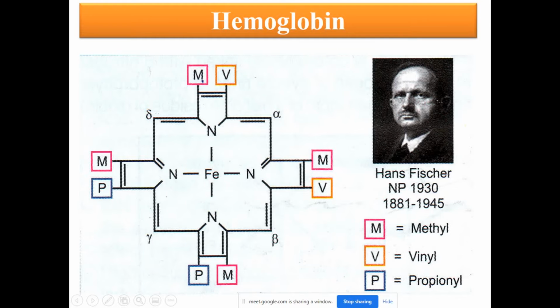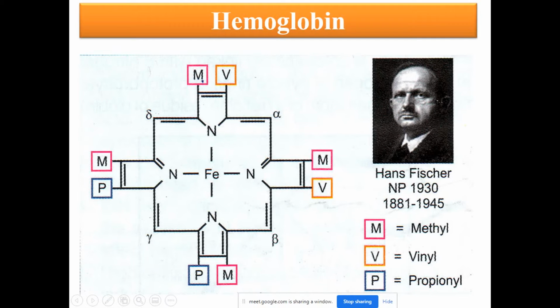So 4 are bonded to the nitrogen of 4 pyrrole rings, and these 4 pyrrole rings are connected by methylene bridges. You see, these 4 pyrrole rings are connected by methylene bridges. So these rings are interconnected by a methylene bridge.